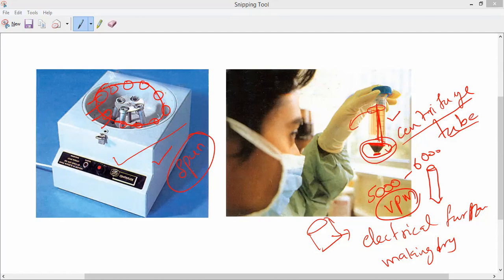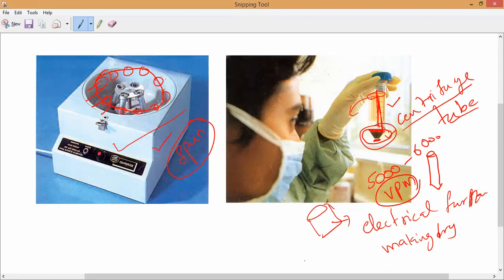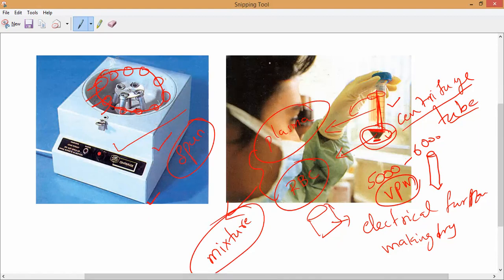Understand? So here in this picture, if you observe, the red blood cells are at the bottom and the plasma is at the top. Which process separated them? The centrifugation process. So what you are seeing here is called RBC, red blood cells, and the transparent liquid is plasma. That is why we can say blood is a mixture. It is not a compound. It is a mixture of plasma, red blood cells, white blood cells, etc. That is the reason.